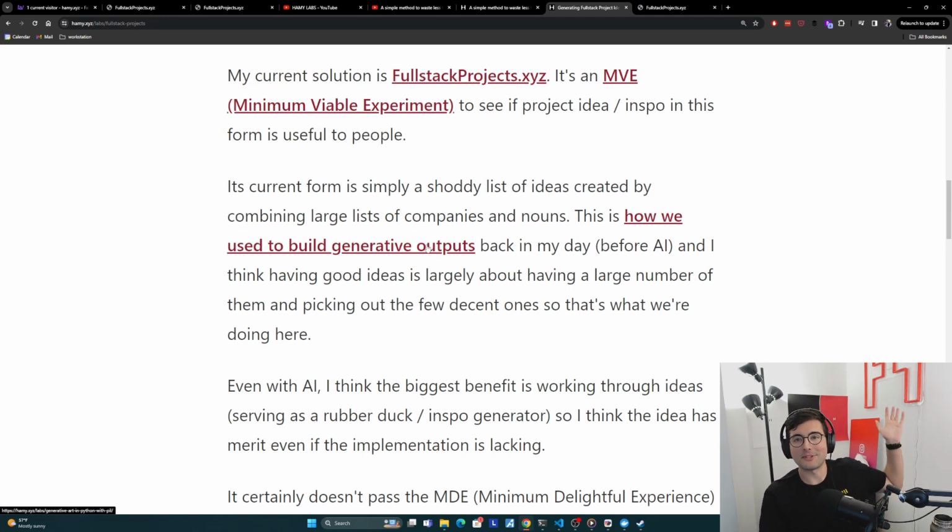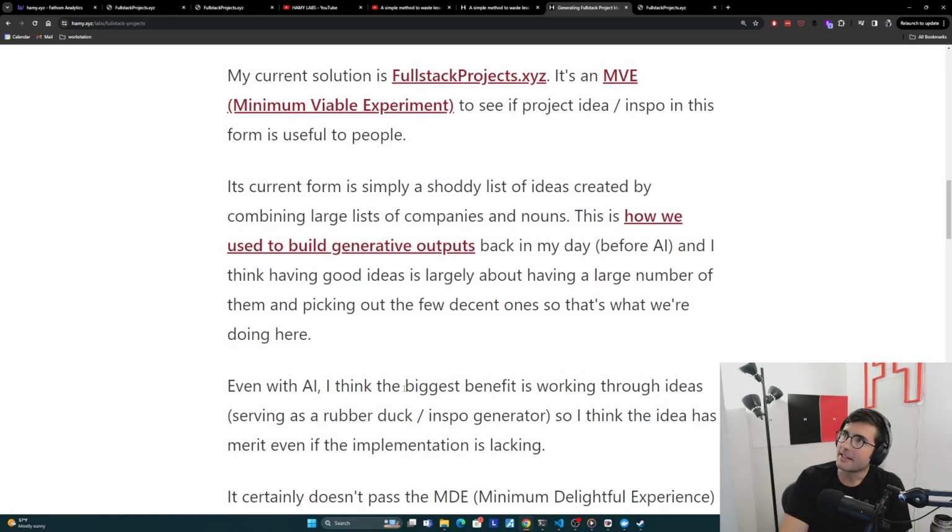Back in my day, I was a generative artist, and this is how we would do procedural generation. This is how we get all the outputs. Of course, most of these outputs aren't very useful, but finding ideas is not about having good ideas every time, because that's just impossible. Really, finding good ideas is about having a mountain of ideas. Most of them are going to be bad. That's just the way it is. Then you just pick out a few that are better than the others, and that's how you find good ideas. That's the idea of generative outputs, and what we did before AI. And honestly, going forward, if you really think about what LLMs are doing, what AI is doing today, it's doing the exact same thing, right?